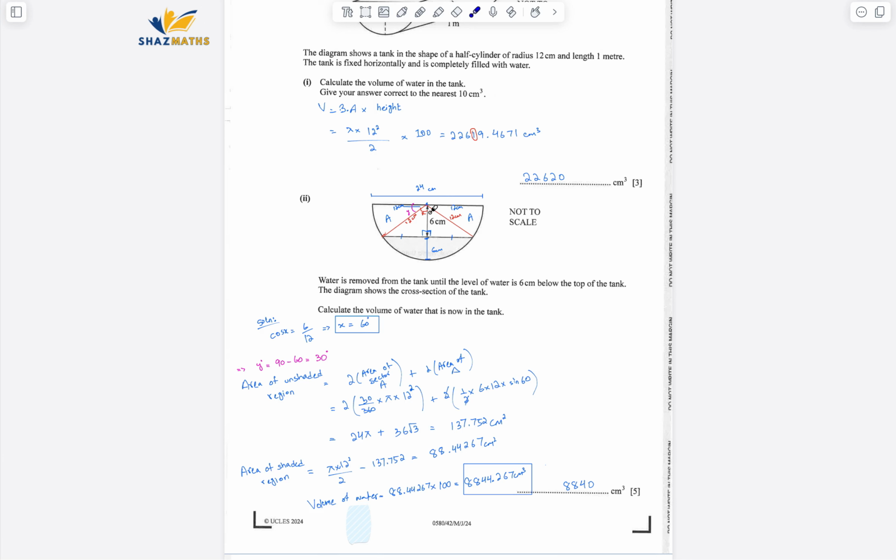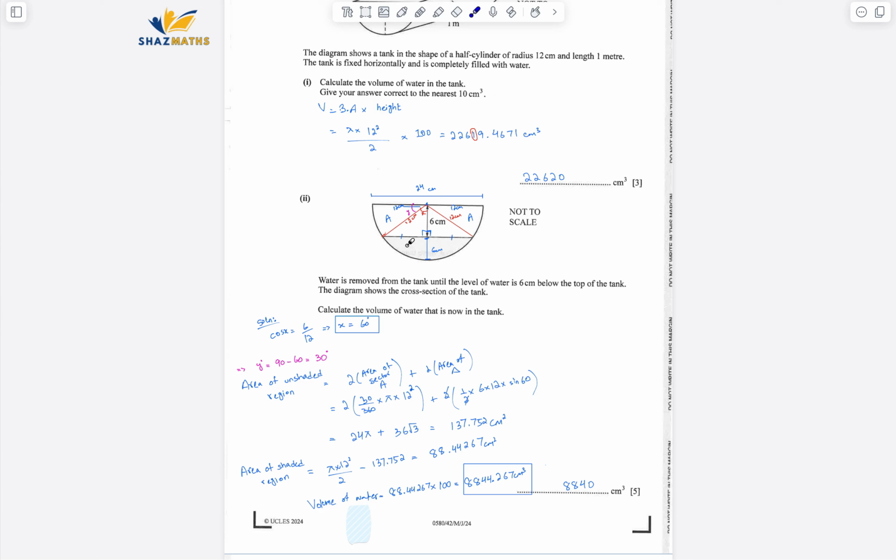Because the hypotenuse is known, the adjacent is known, I found out this angle: cos of x equals 6 over 12. It came out to be 60 degrees. From here, I can easily find out this angle. Again, I can see it's a horizontal surface. So 90 minus 60 should be equal to 30 degrees. That's what I did. Okay.